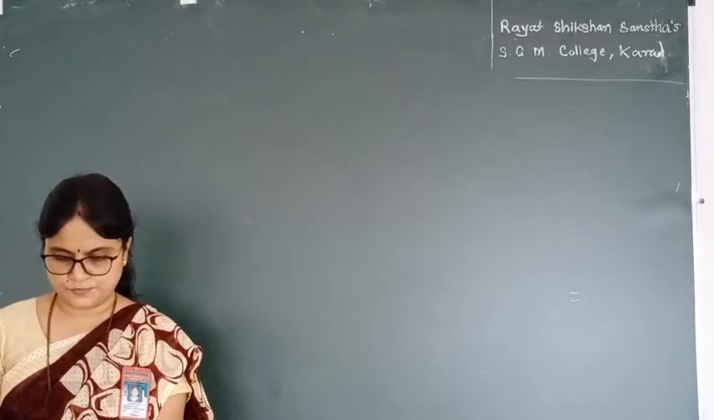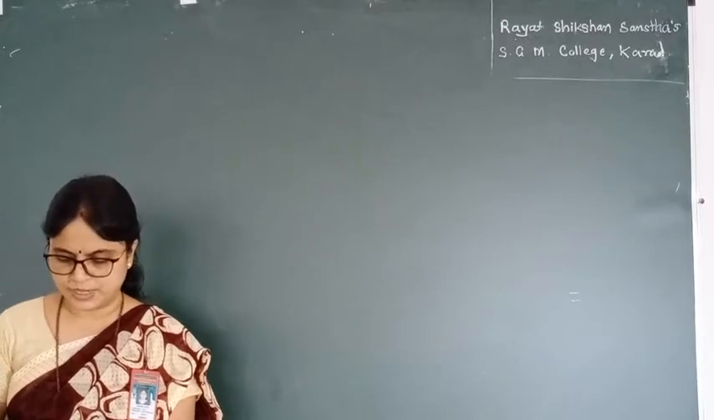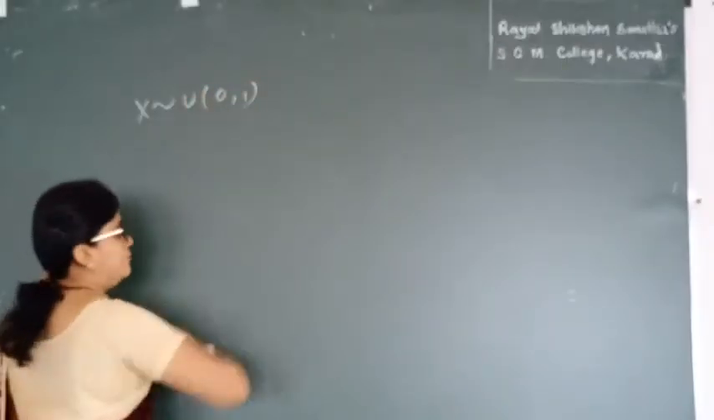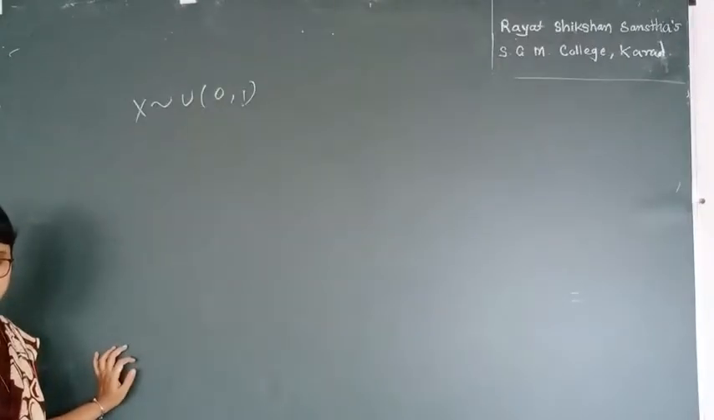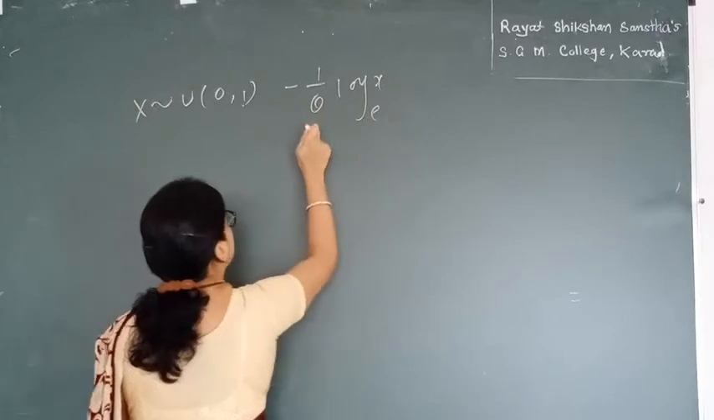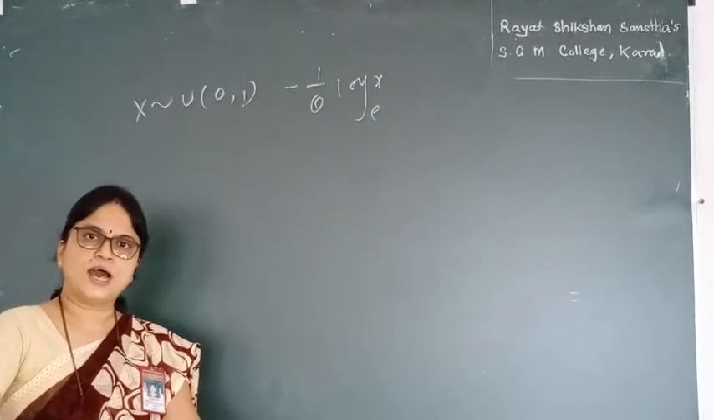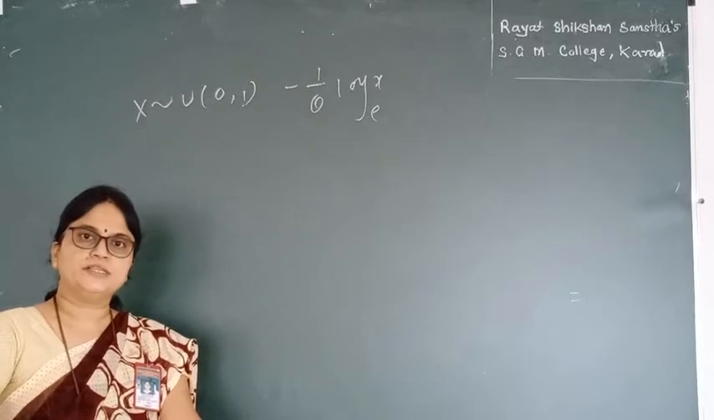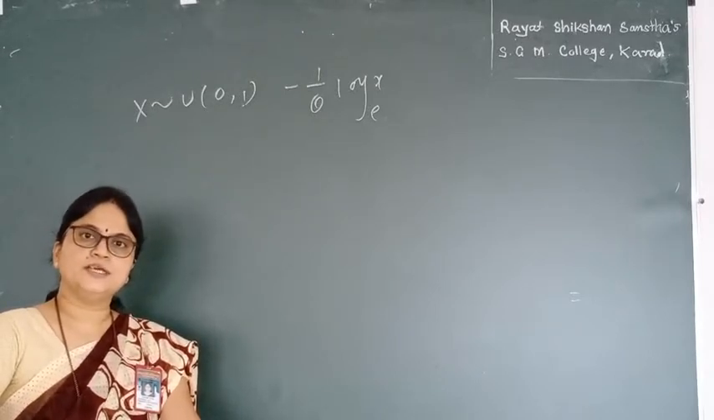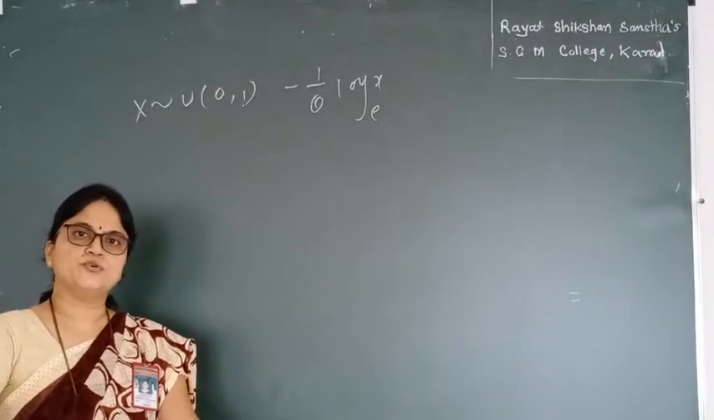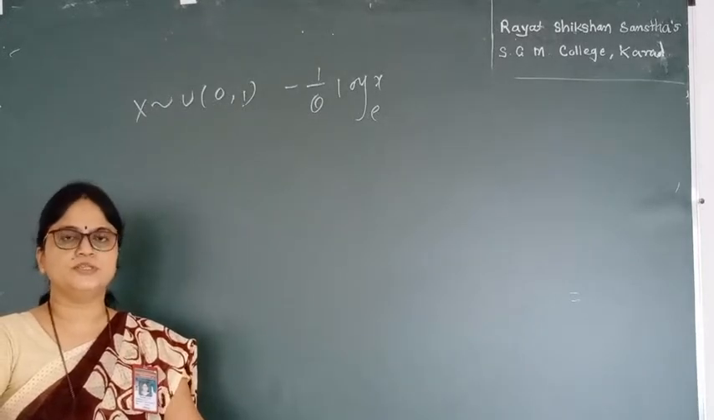Now for this distribution we consider an example: if x follows uniform 0 1, then what is the distribution of minus 1 upon theta log of x? I need to find the distribution of this. We know there are three methods for finding the distribution. First is the transformation method, second is the distribution function method, and third is the MGF method. The first method is used for monotonic functions.